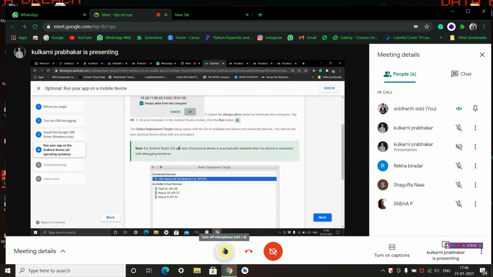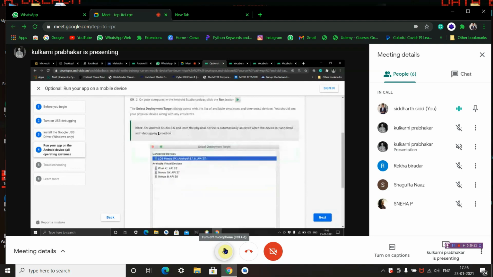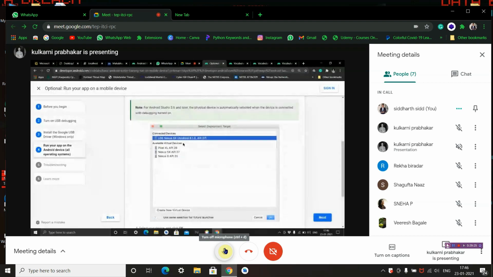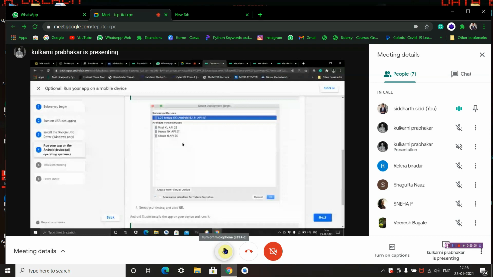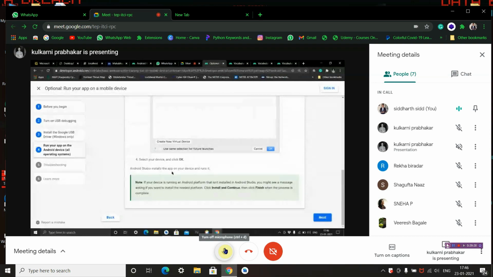The select deployment target dialog opens with the list of available emulators and connected devices. You should see your physical device along with any emulators. Note, for Android Studio 3.6 and later, the physical device is automatically selected when the device is connected with debugging turned on. So this is the process you have to follow. Select OK. Then Android Studio installs the app on your device and runs it directly.